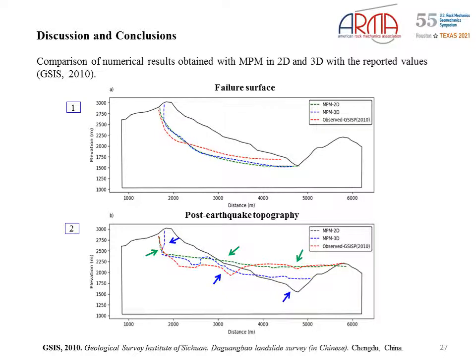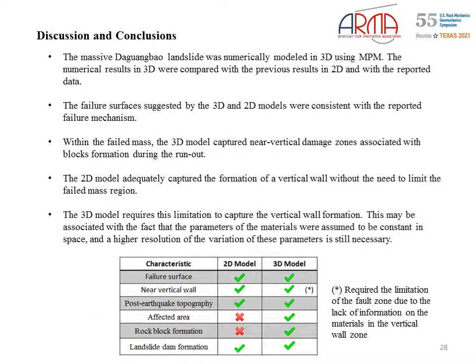The 3D model captures the vertical wall and the topography in the middle of the model, but underestimates the material deposited over the valley. In this work, the massive Daguanbao landslide was numerically modeled in 3D using the material point method. The numerical results in 3D were compared with previous results in 2D and with the reported data. The failure surfaces suggested by the 3D and 2D models were consistent with the reported failure mechanism.